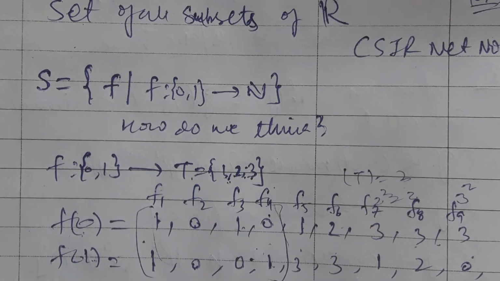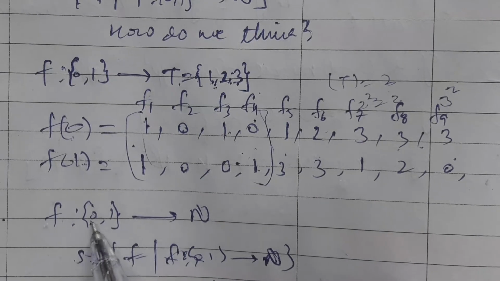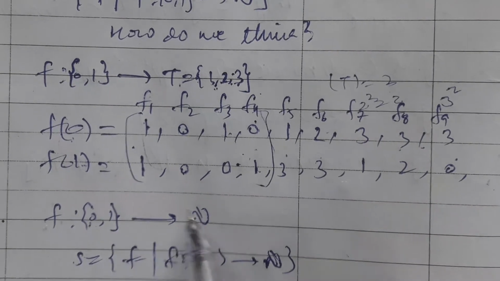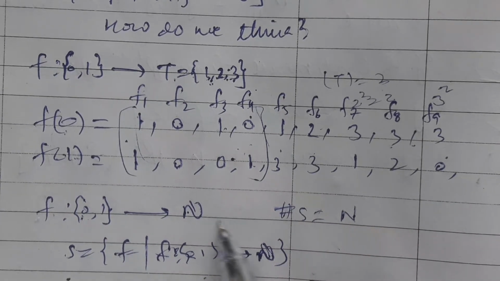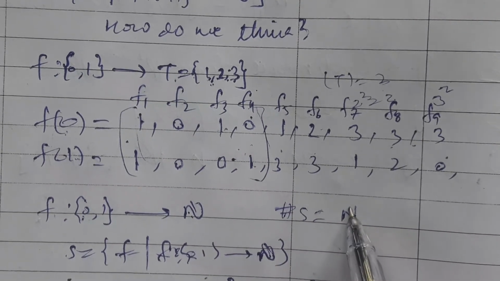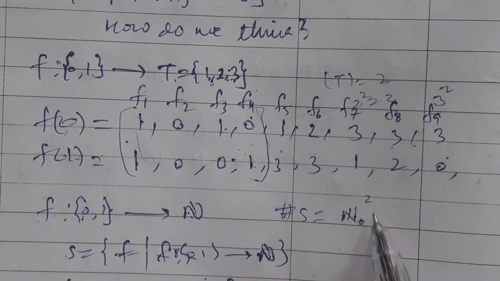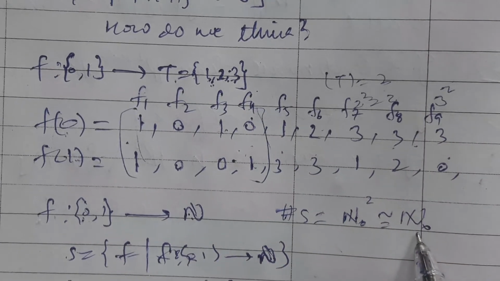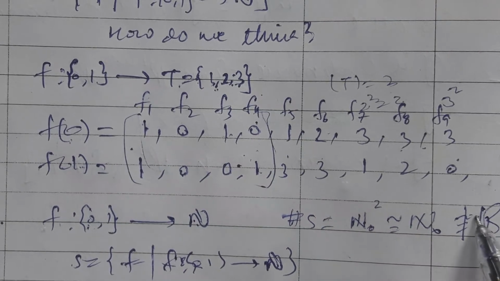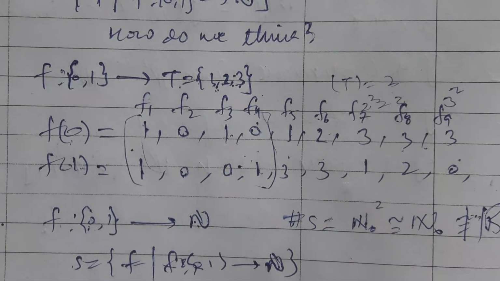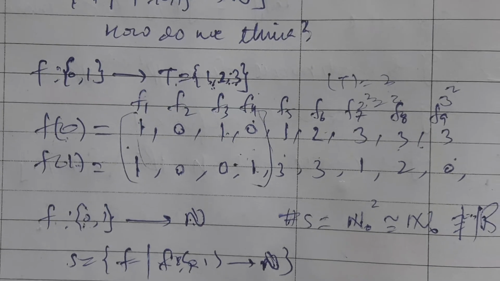Similarly, when the range set is N, I get S whose cardinality is the cardinality of N to the power 2. Since the cardinality of the natural numbers is aleph naught, this is aleph naught to the power 2, which is the same as aleph naught, and that cannot be put in bijection with R, because both sets have different cardinality. So option 1 is false.